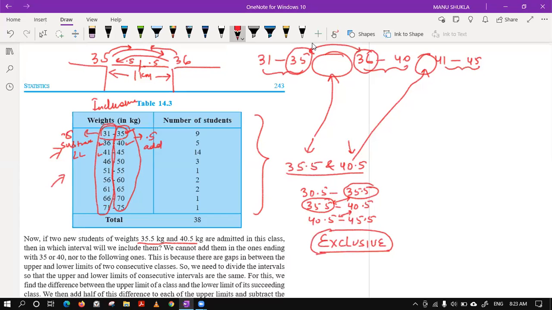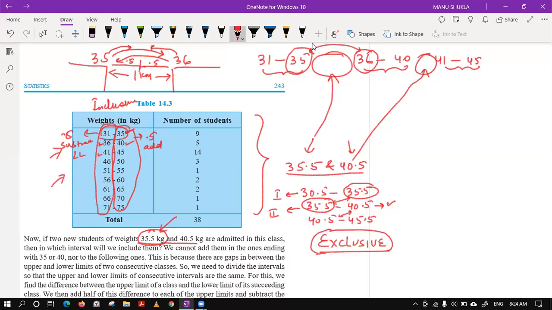So if the weight of the student is 35.5 kg, will it be placed in the first interval or second? Please tell. In which interval we will place this student of weight 35.5 kg? We have to place this student in the second group. It will not come in the first group. Please try to understand.